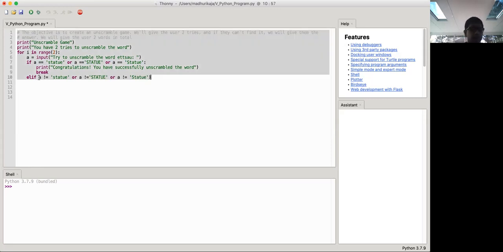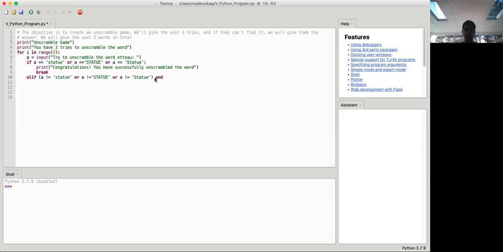We'll also put this in parentheses because we have another thing that we want to ask the computer. So and i is equal to 1. And then we'll print, that is not correct. It is actually statue.